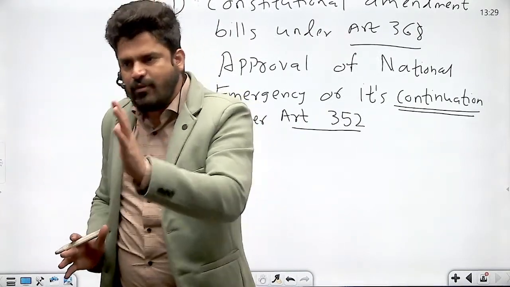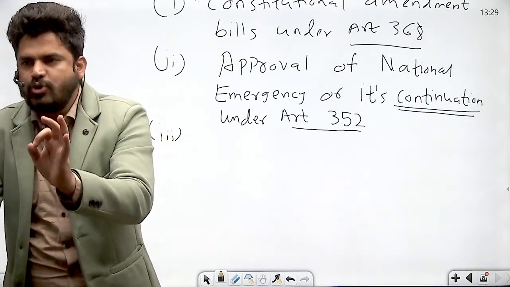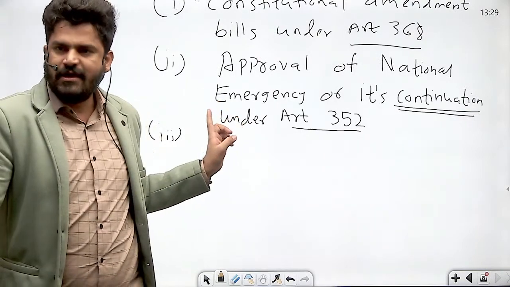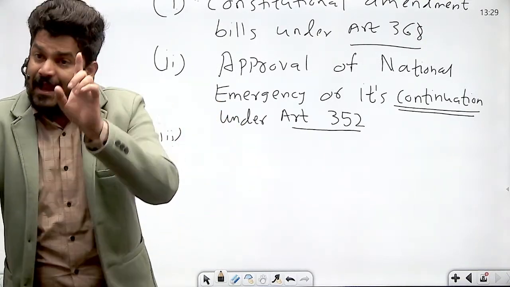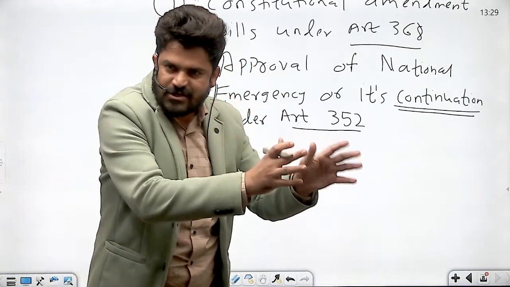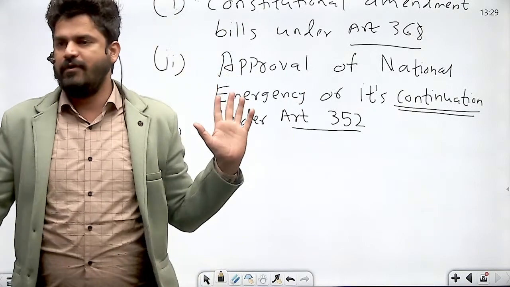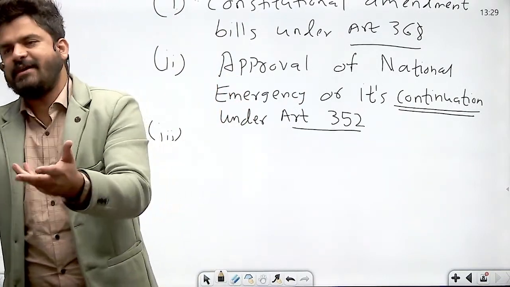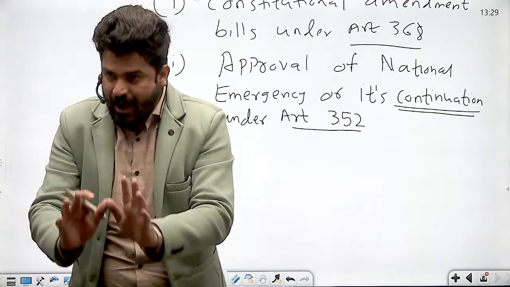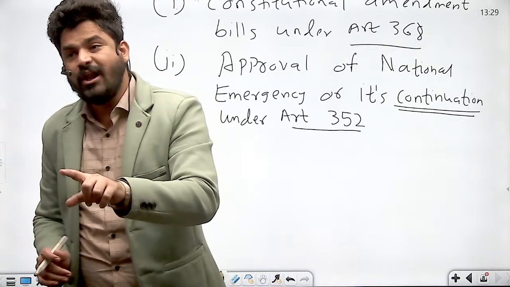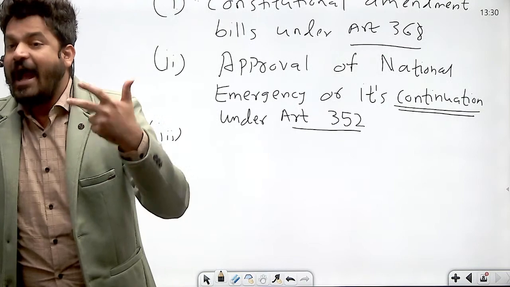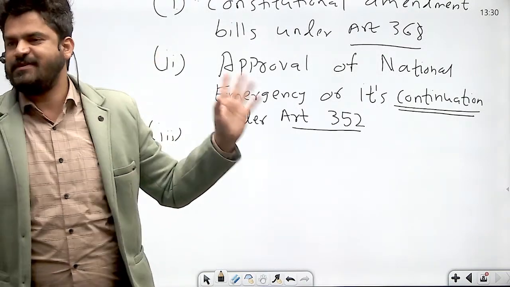If they are to be removed, then the resolution has to be passed in both the Houses of Parliament. This resolution has to be passed by special majority of second kind, and after this resolution is passed, then the resolution will be sent to the President of India, and the President of India would remove the judges of Supreme Court or High Court or the CAG or CEC, as the case may be, right? So the resolution required to be passed for removal of judges of Supreme Court, judges of High Courts, CAG and CEC requires special majority, okay?